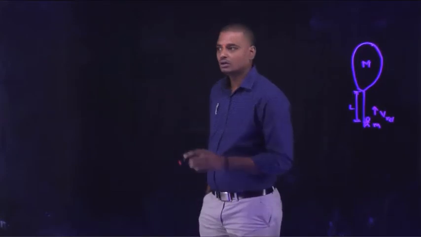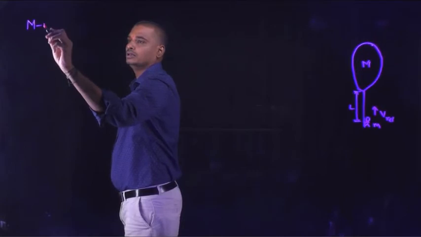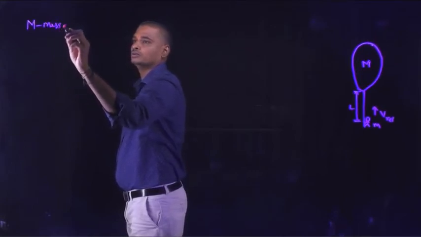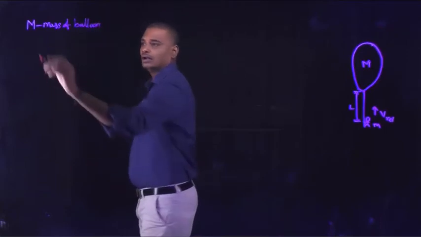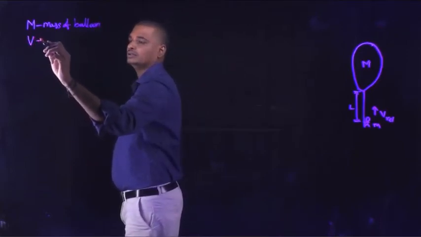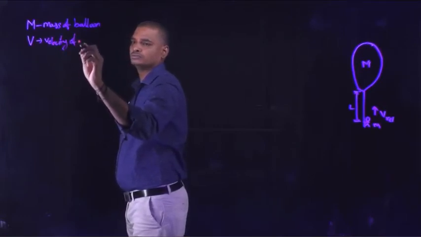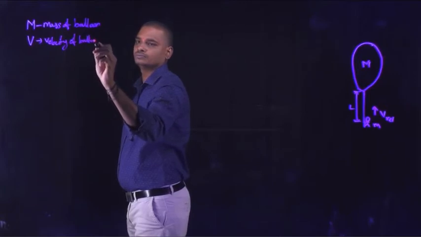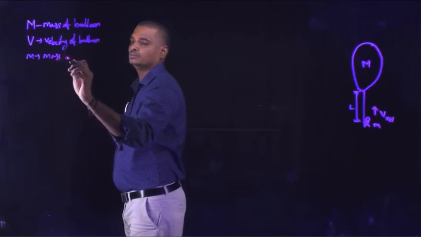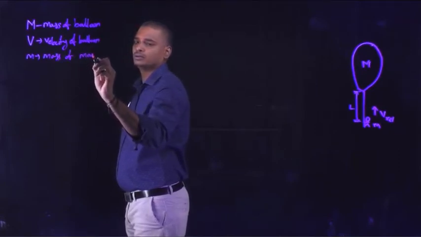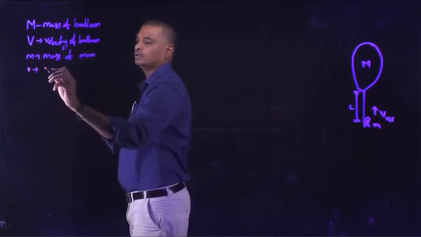Let capital V be the velocity of the balloon, and small v the velocity of the man.